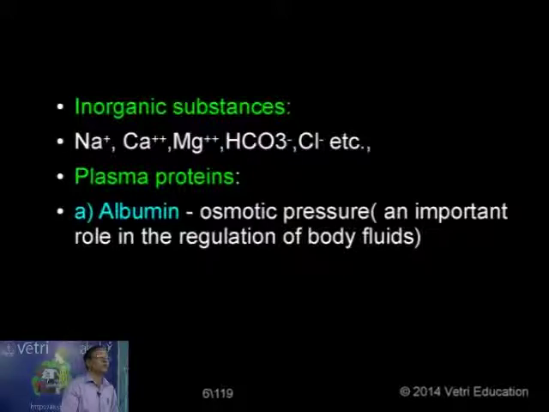What is the difference between plasma and serum in one line statement? Now, the three different proteins, albumin and so on: what is the role of each? Albumin is responsible for maintaining the osmotic pressure of the blood, so it plays an important role in the regulation of body fluids. Normally the osmotic pressure of the blood is maintained mainly because of two factors, along with one waste product. One is albumin, another is sodium. These are the two major substances responsible for maintaining the osmotic pressure of the blood, thereby the exchange of fluid between the tissues and the blood.